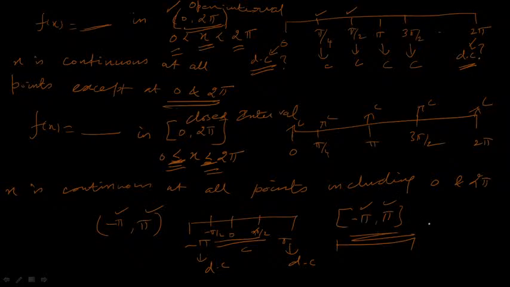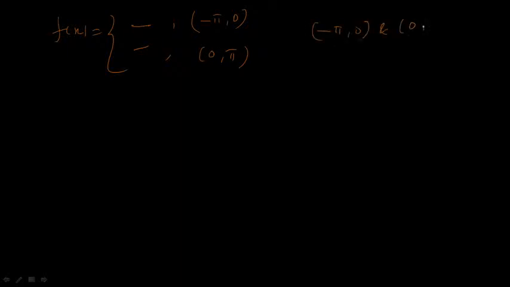Okay. So one more case we have, that is the case of a split interval. Suppose a function is defined in a split interval like this. Definitely a discontinuity may arise either at the end point or at the middle of the interval. So this case arises only in the case of a split interval. For example, any function f of x defined in the interval minus pi comma 0 and 0 comma pi. Here I am going to take the interval minus pi to 0 and 0 to pi.